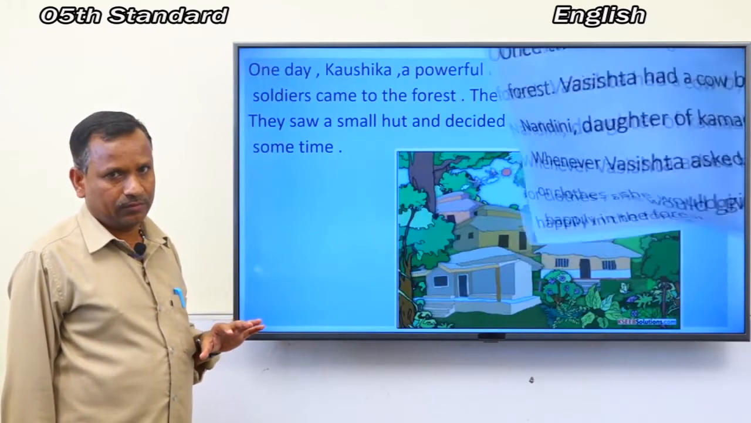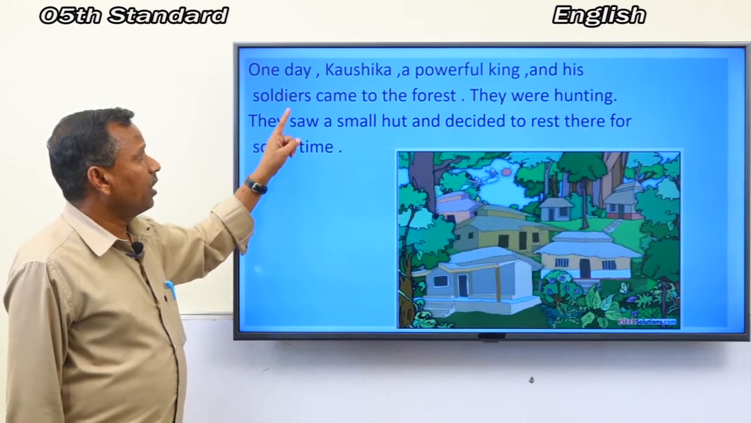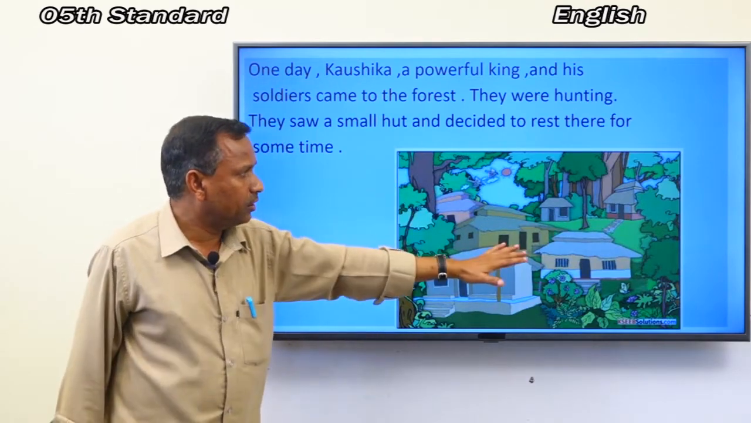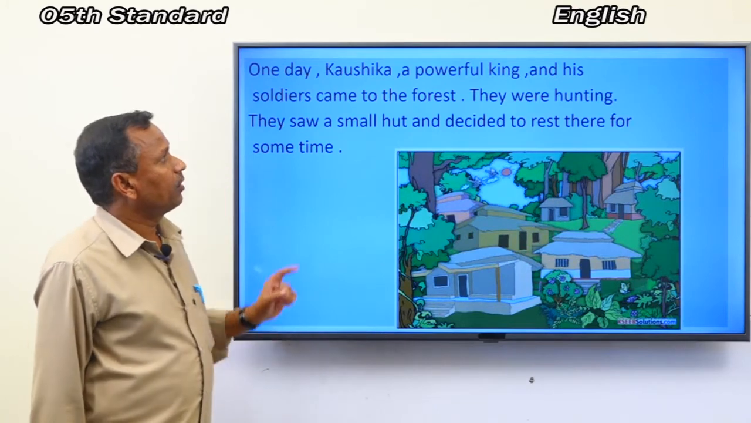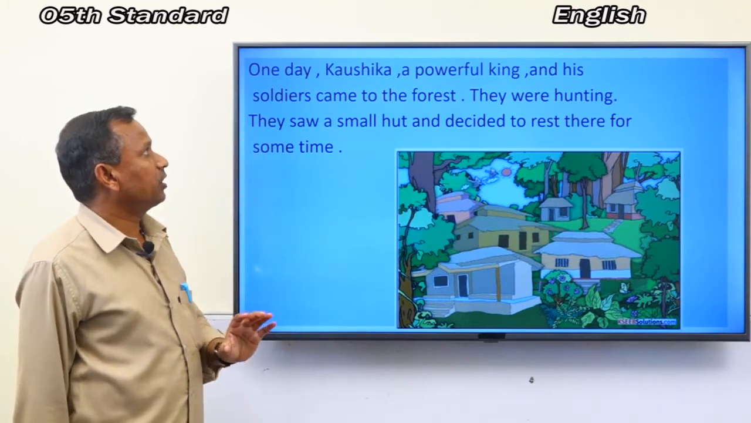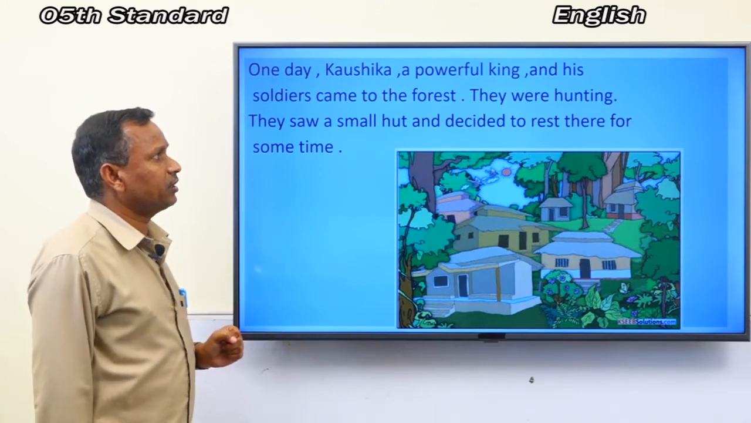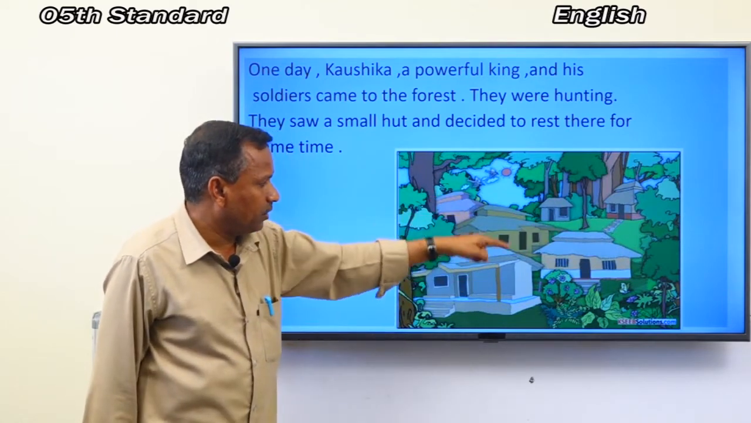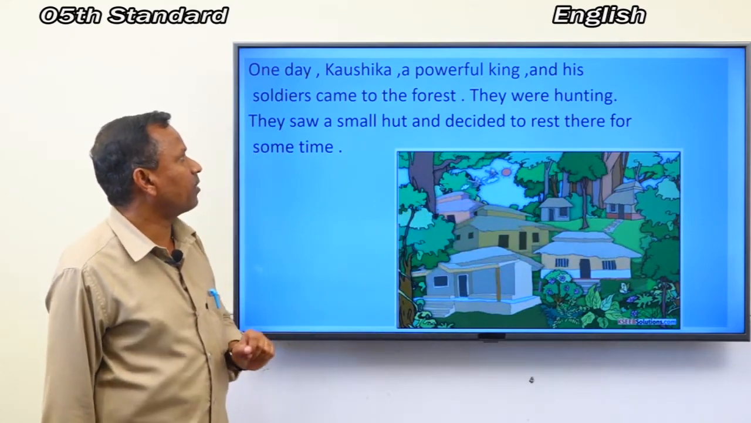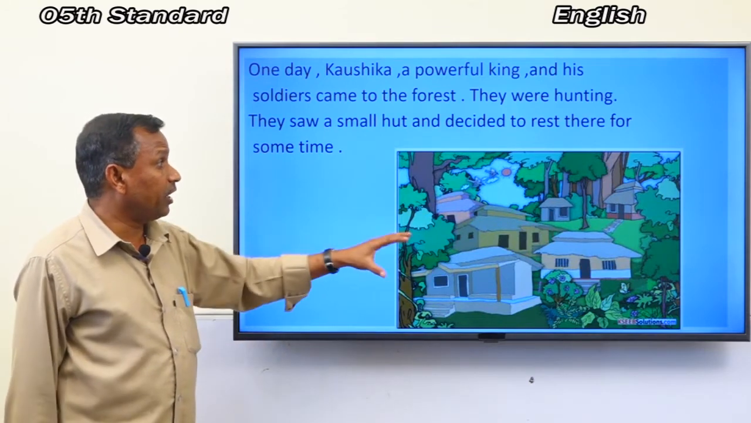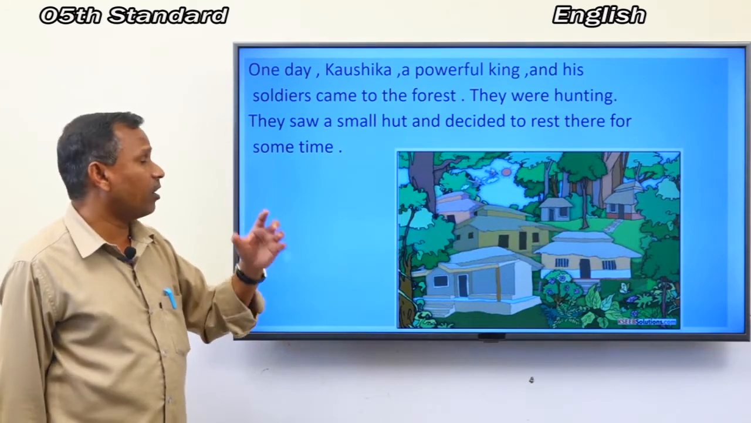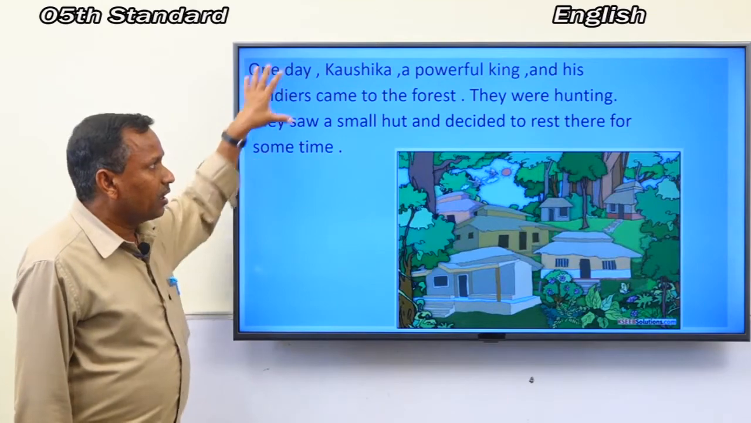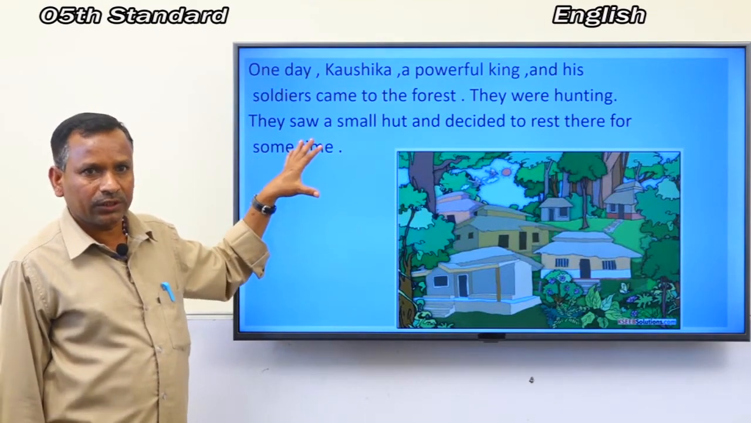The next paragraph is, let's see. One day, Kaushika, a powerful king, look at here, this is a hut, and his soldiers came to the forest. They were hunting. They saw a small hut and decided to rest there for some time. Did you understand the theme of this lesson? Yeah, okay. Next one.